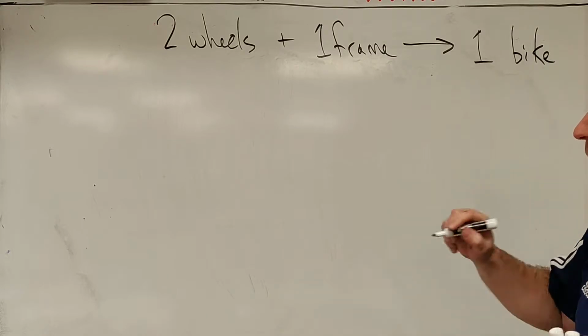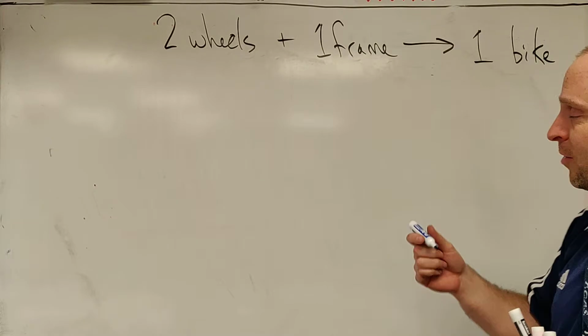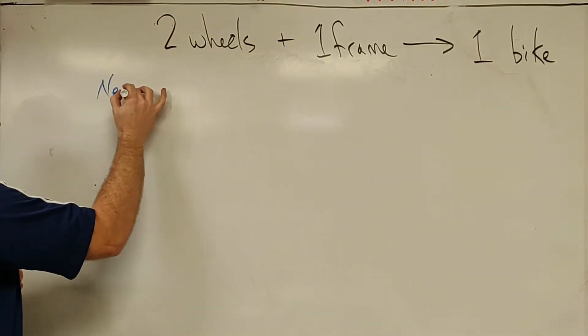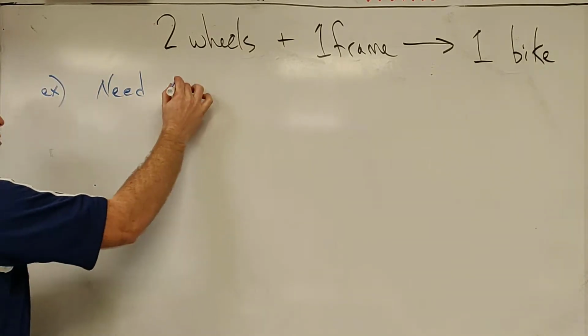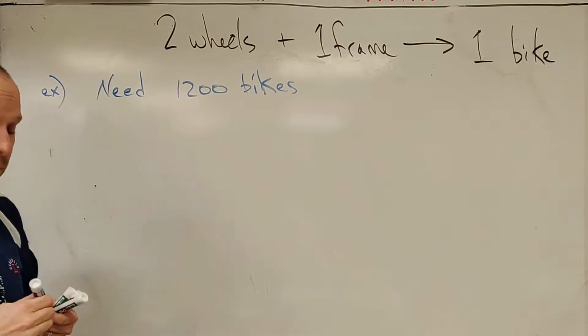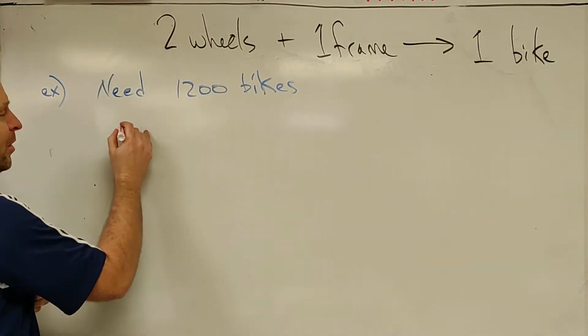And we'll see how that goes. But for right now, let's just say we get in an order, like this is our factory. We get in an order for like 1,200 bikes. So we need 1,200 bikes. All right, so you need to put in a requisition for however many wheels and frames.